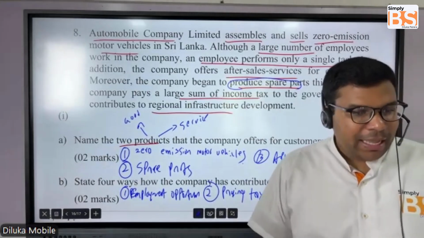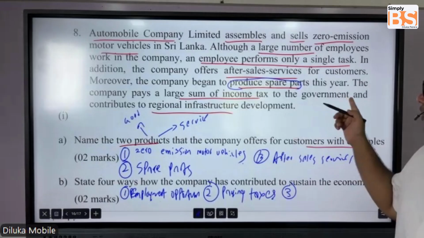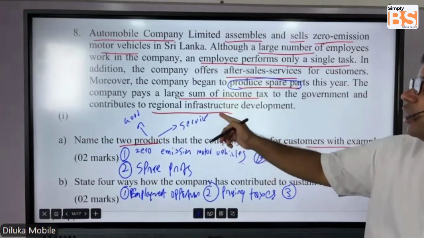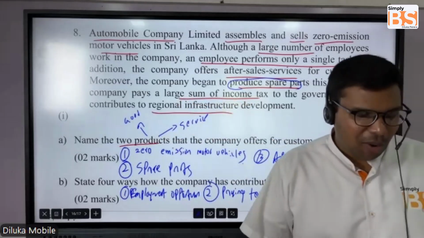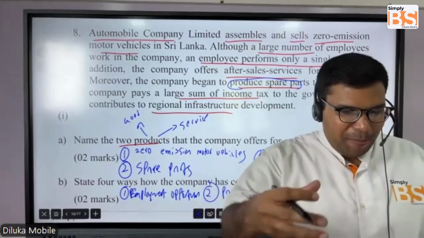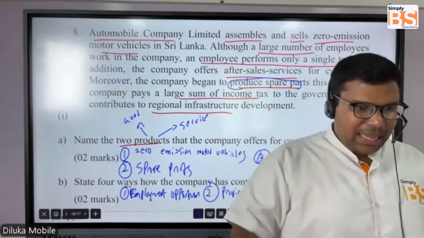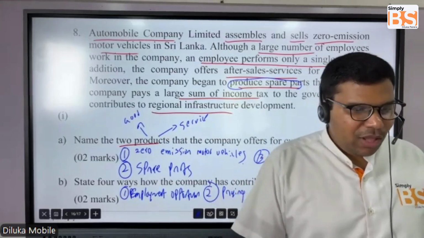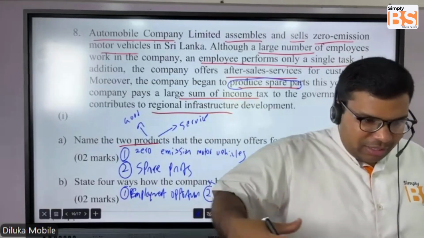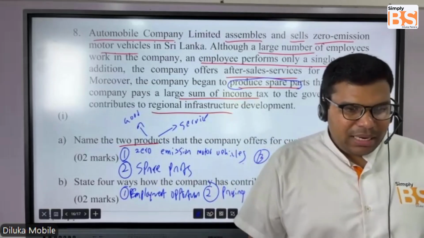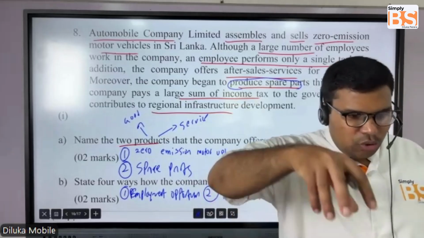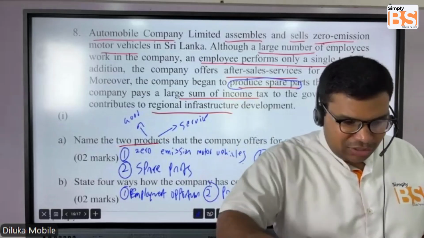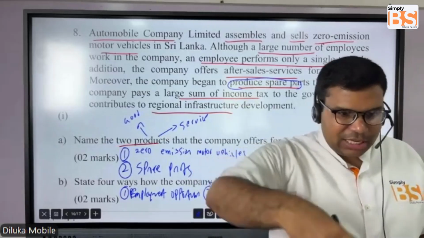Then in the description, it says the business is contributing to the regional infrastructure development. Now, this automobile company limited might be in a particular area, let's say in Rajagiri. Since the automobile company is in Rajagiri, it is actually helping to improve the infrastructure facilities in the Rajagiri area.